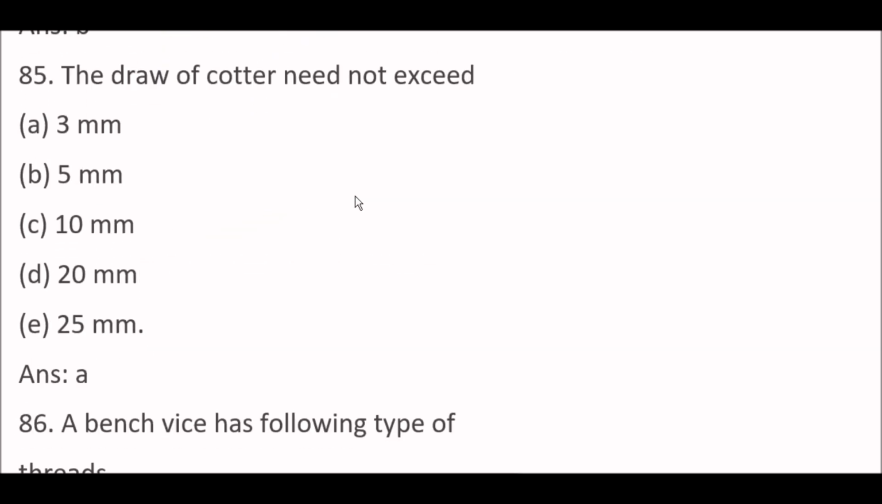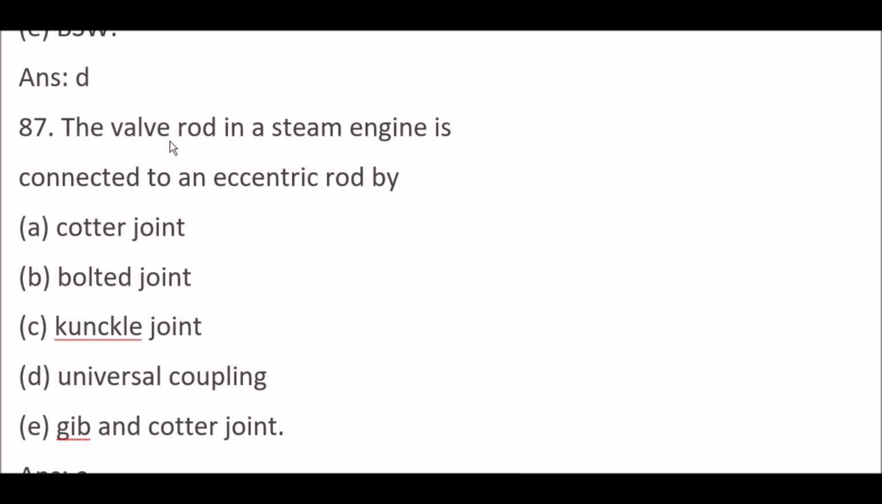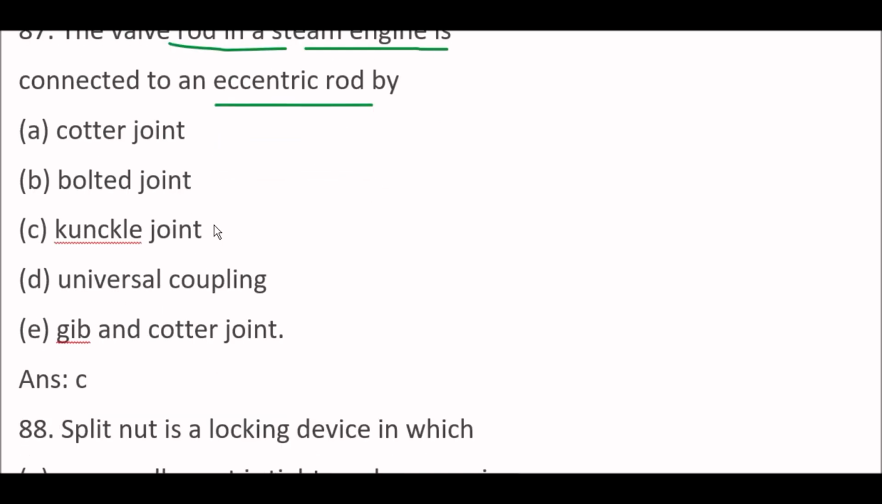Okay. Next question. The draw of cotter need not exceed option A, 3 mm. Okay, so the draw of cotter need not exceed 3 mm. Next question. A bench vise has following type of threads. Option D, ACME, Acme. Okay. Next question. The valve rod in a steam engine is connected to an eccentric rod by Knuckle joint. This is very important question.